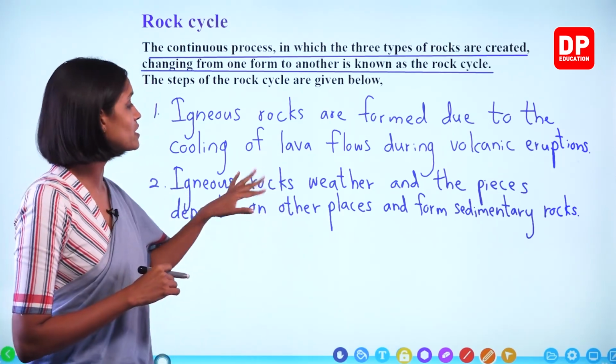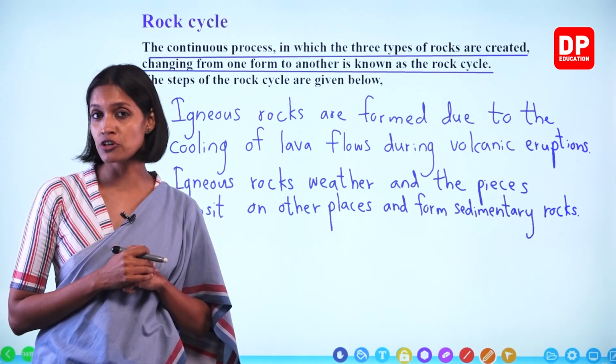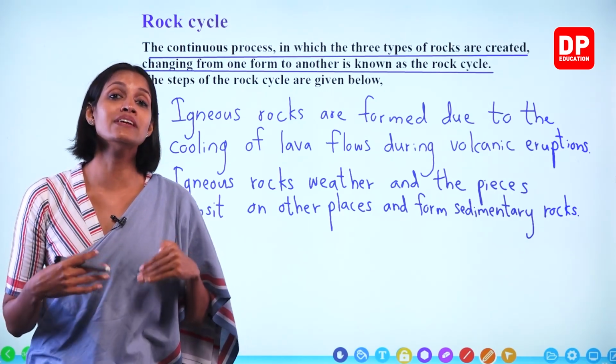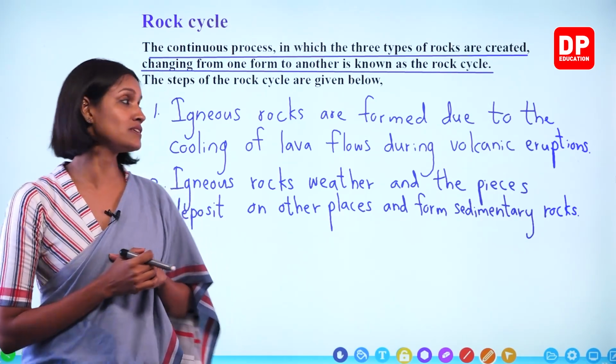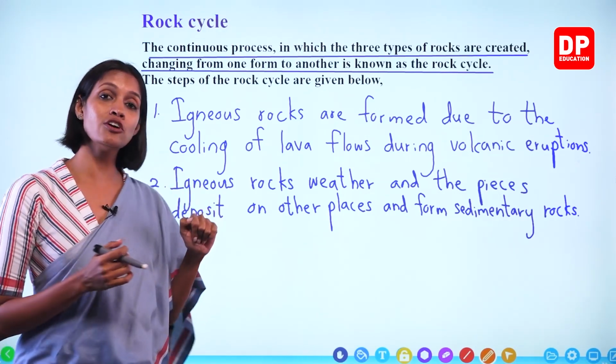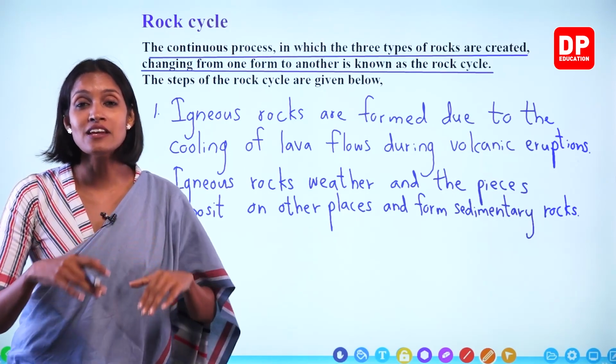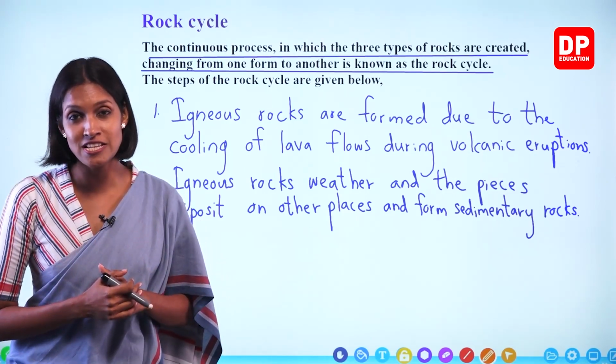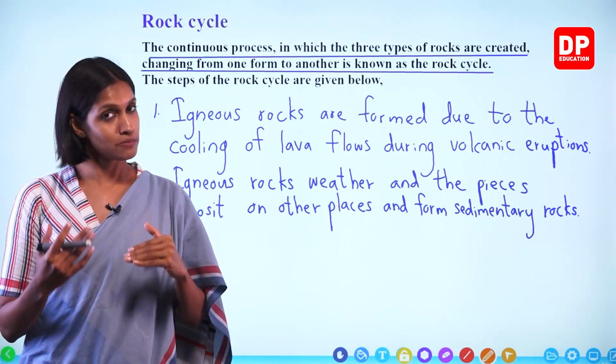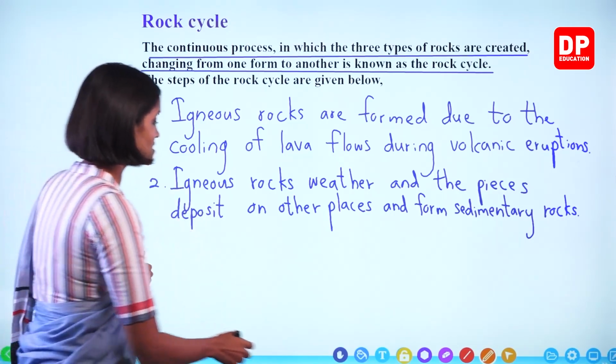Then the formation of metamorphic rocks. How does the formation of metamorphic rocks take place? Due to many reasons like earthquakes. What happens, children? Igneous and sedimentary rock pieces go deep down the earth, and then because of temperature and pressure changes, they form metamorphic rocks. Okay, we will write that as well.